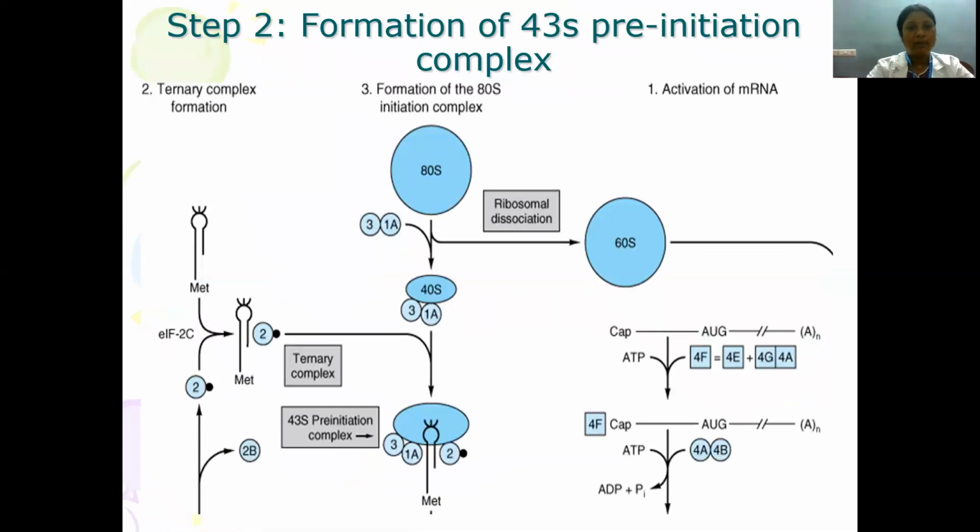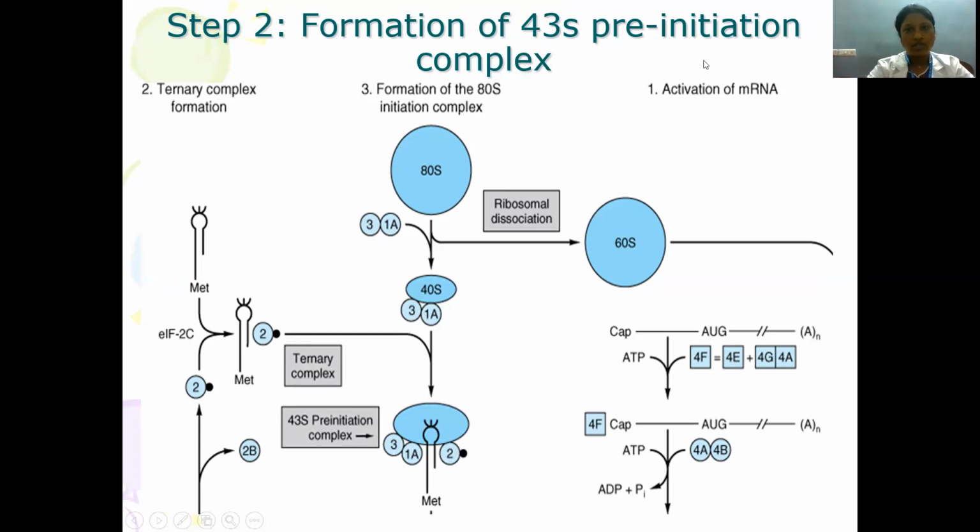Second is the ternary complex formation. The first codon, the AUG or start codon, will encode for the first amino acid, methionine. Along with that, the eukaryotic initiation factor and the dissociated 40S subunit, which has got attached to the factors 3 and 1A, along with this methionine and eukaryotic initiation factor 2C, will get attached and form a ternary complex, which is nothing but the 43S pre-initiation complex.